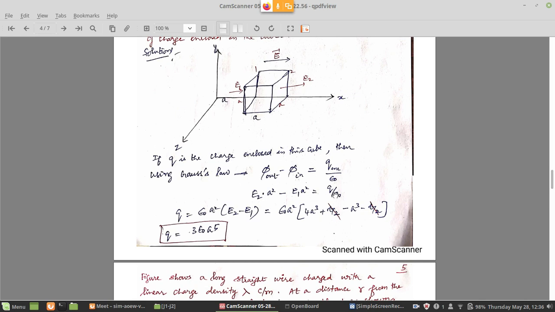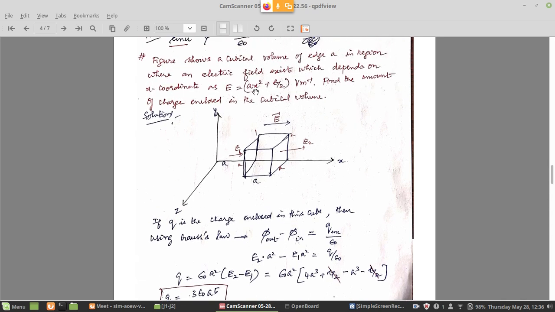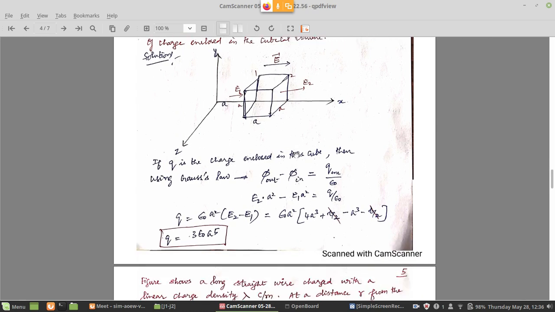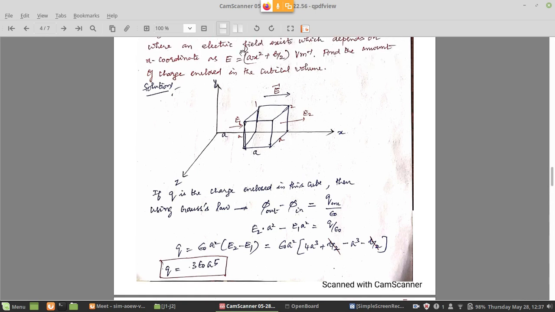We want only Q. So you multiply this to the left side, epsilon naught is a constant, multiplied by area A square. A square is common, so you take it out, E2 minus E1. Now E2 is a function of x, E2 varies with x along the x direction, that is the condition they are giving. So we have to just use the E2. E2 is ax squared plus b by 2. For the first phase, E1 it is. Second phase we have taken E2.